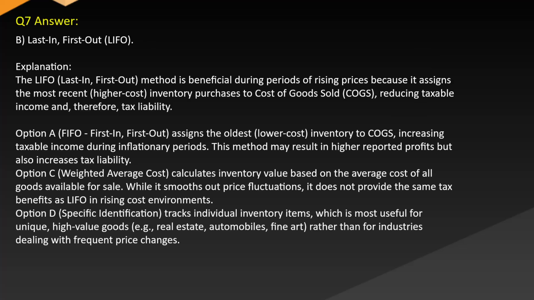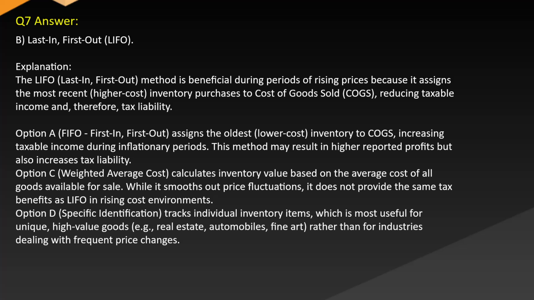Explanation. The LIFO, last in, first out, method is beneficial during periods of rising prices because it assigns the most recent, higher cost inventory purchases to cost of goods sold, COGS, reducing taxable income and therefore tax liability. Option A, FIFO, first in, first out, assigns the oldest, lower cost inventory to COGS, increasing taxable income during inflationary periods. This method may result in higher reported profits, but also increases tax liability.